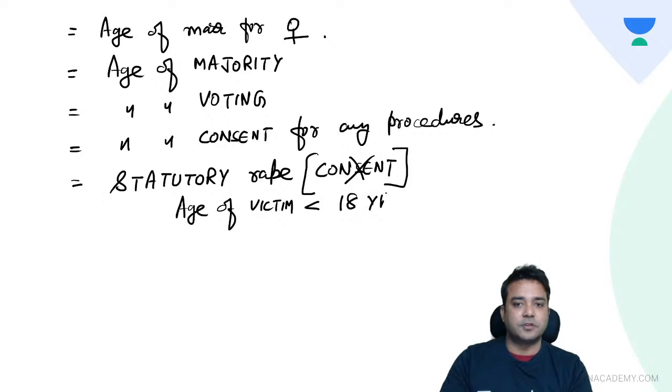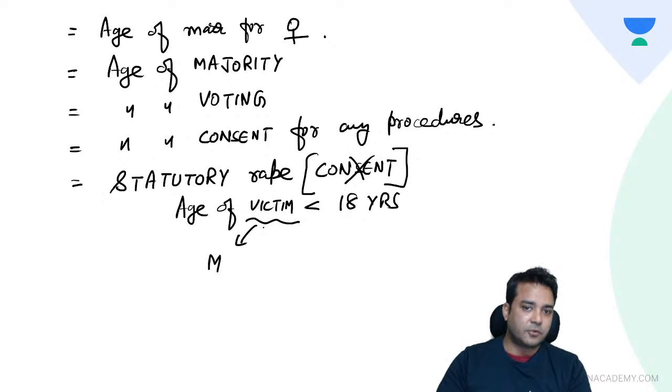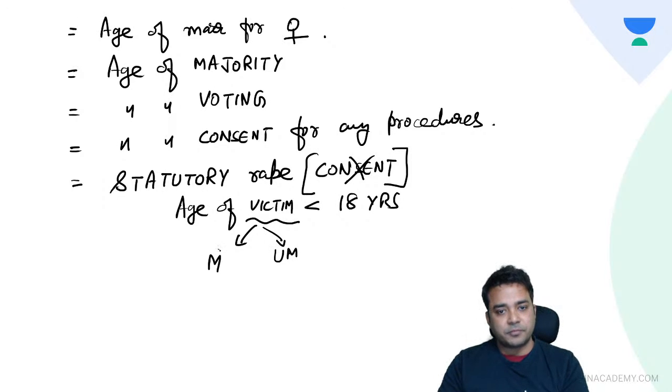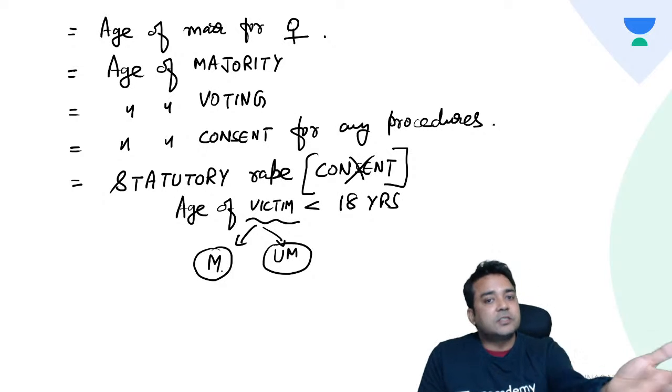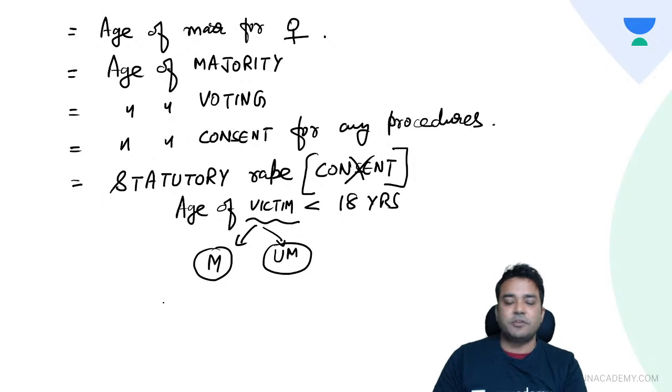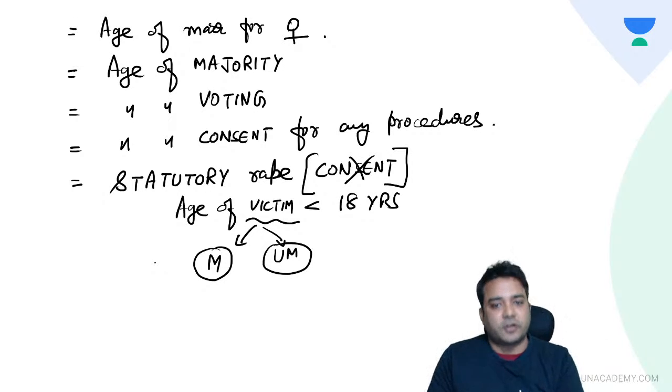This victim can be either a married victim or an unmarried victim. For both of them, the age is less than 18 years of age. So this is what we mean by statutory rape. Consent issue does not arise. Even if you show a valid consent that the victim has given her consent, that consent issue does not arise when the age is less than 18 years.